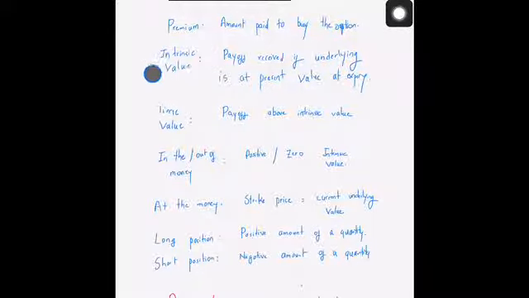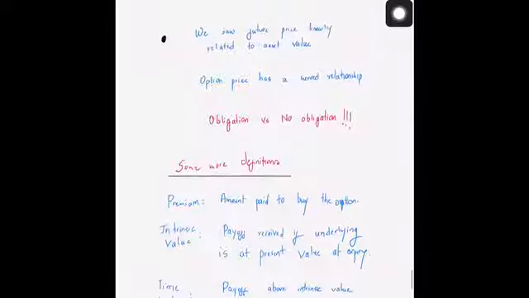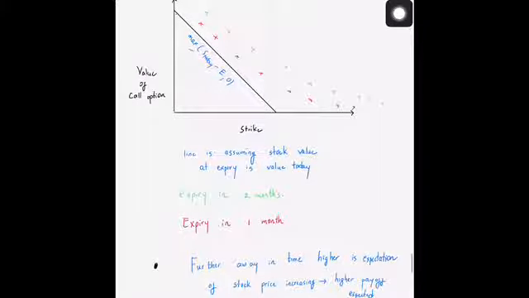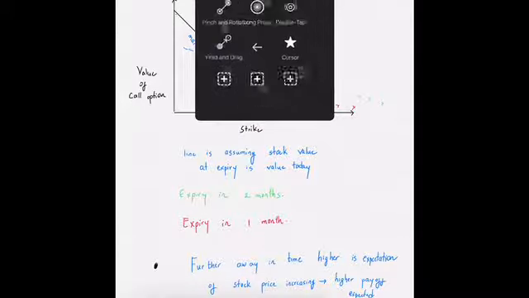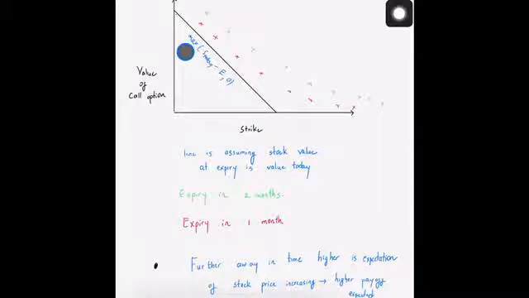Now there is something called the intrinsic value. This is the payoff received if the underlying is at the present value at expiry. This particular term is going to be the intrinsic value of the option. The intrinsic value of the option is equal to the value assuming that the stock price at expiry is equal to the stock price today. So this is the intrinsic value of the option.